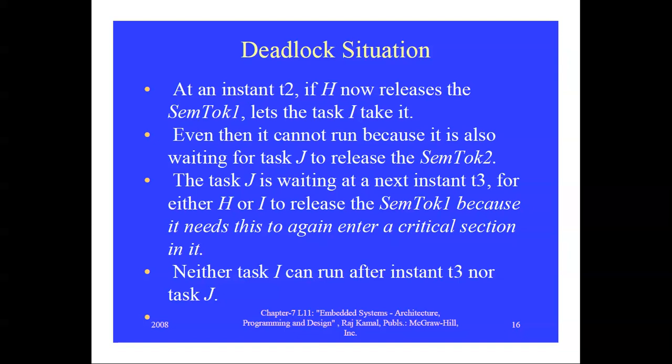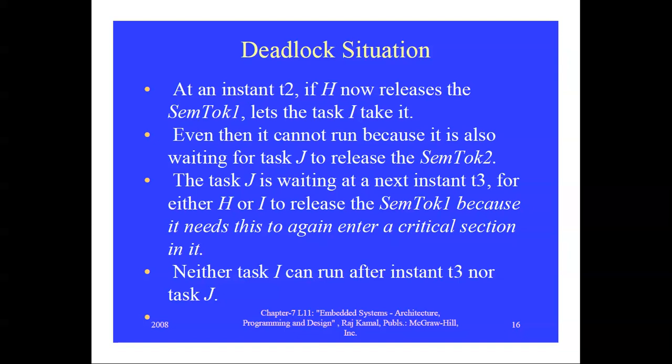So task J is waiting at the next instant, T3, for either H or I to release semtalk1, because J needs semtalk1 too. Semtalk1 is actually shared by H, I and J. So J is waiting at T3 for either H or I to release semtalk1, because it needs to once again enter the critical section region.